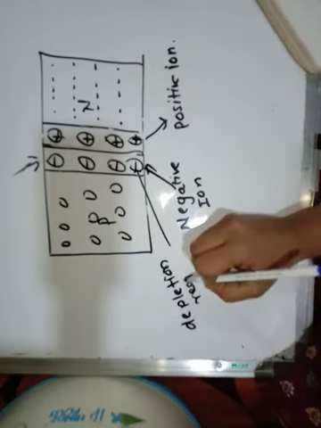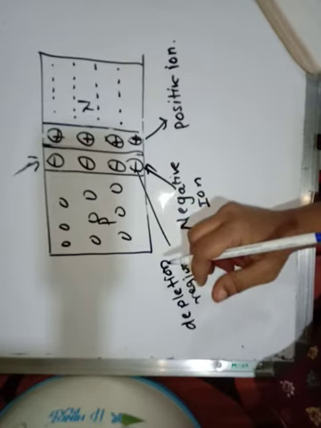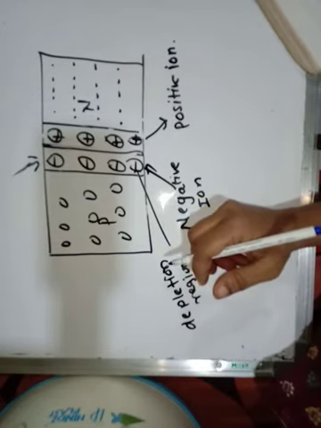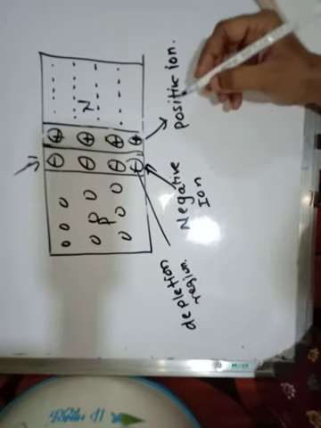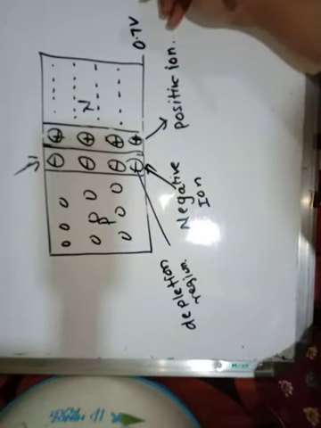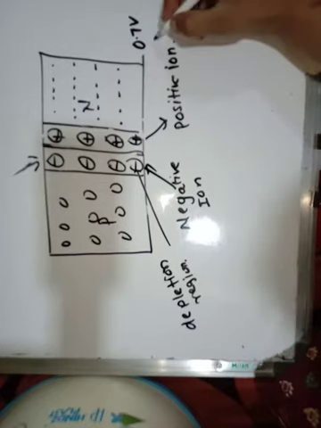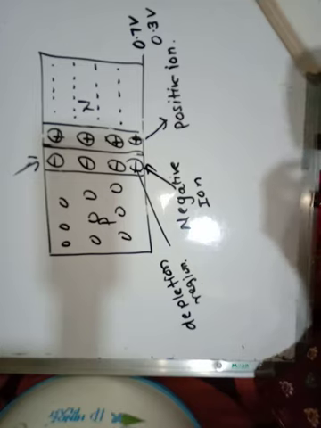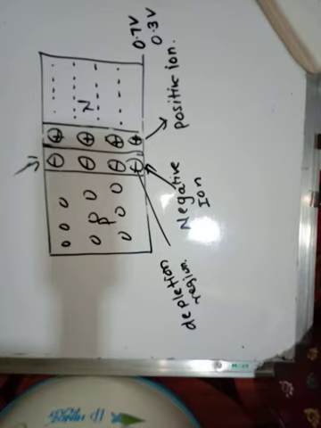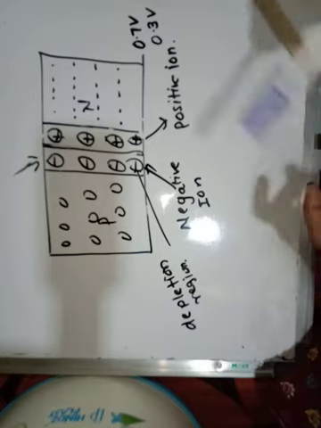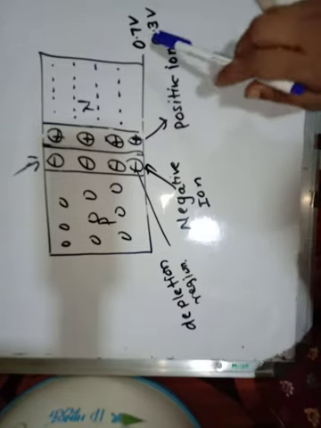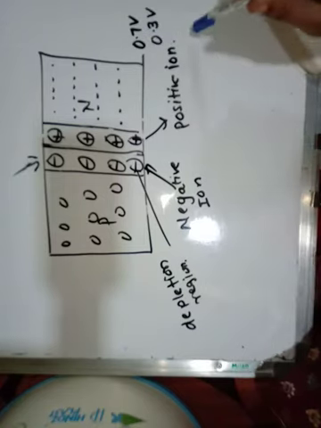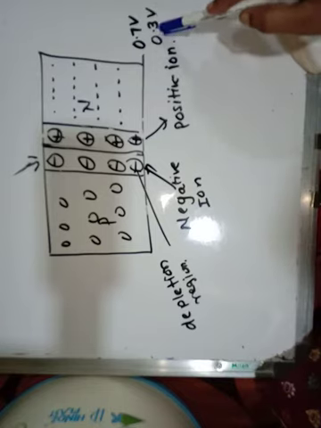The barrier potential is for the diode. For a silicon diode it is 0.7 volt, and for a germanium diode it is 0.3 volt. There are two types of diode, silicon and germanium. So the barrier potential for a silicon diode is 0.7 volt, and for a germanium diode it is 0.3 volt.